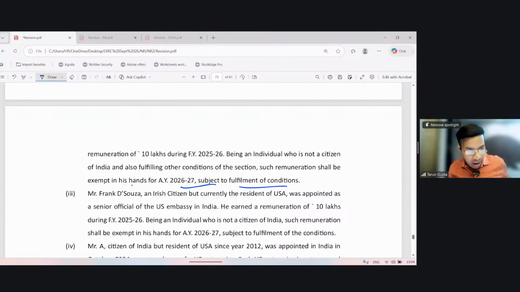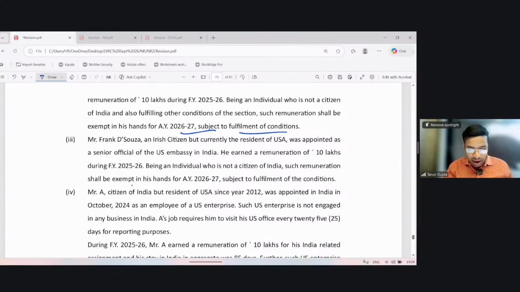So clear? Then second last, Mr. Frank D'Souza, an Irish citizen but currently a resident of US. Okay, so he's not a citizen of India. He was appointed senior official of the US Embassy in India. Okay. He earned a remuneration of 10 lakh during 25-26. But his remuneration shall not be taxable if a similar benefit is given by the USA to our people working in our embassy in USA. Okay. Being an individual not a citizen of India, such remuneration shall be exempt in his hands subject to fulfillment of condition.